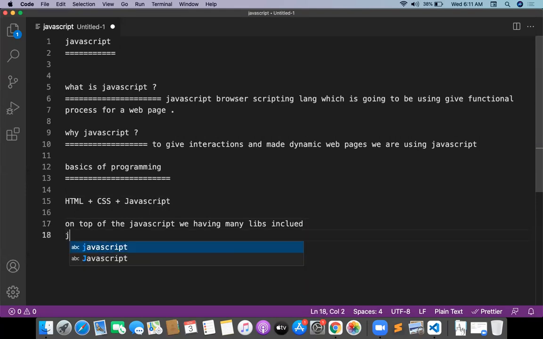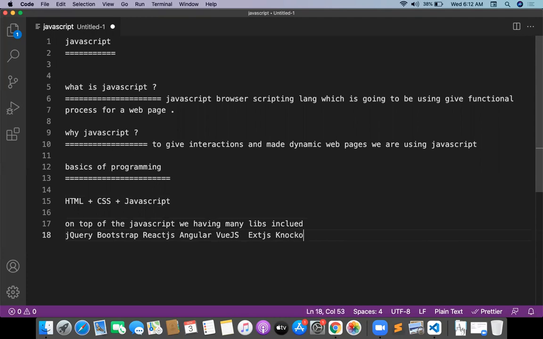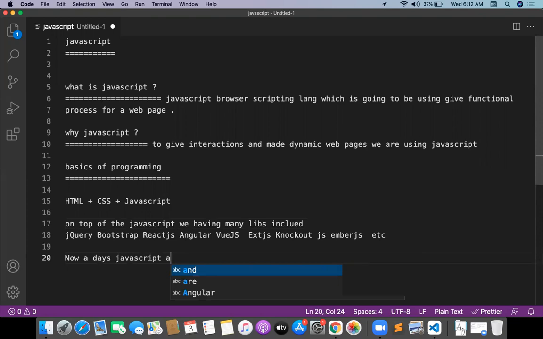Like jQuery, Bootstrap, React.js, AngularJS or Angular, Vue.js, Ext.js, Knockout.js, Ember.js, etc. But coming to the backend, nowadays JavaScript is available in backend development also.